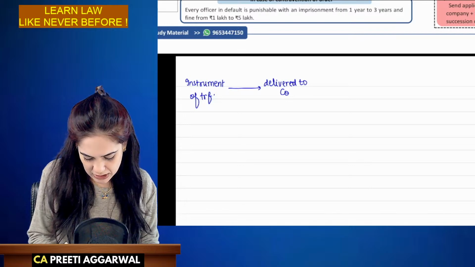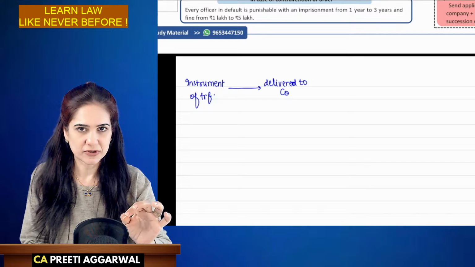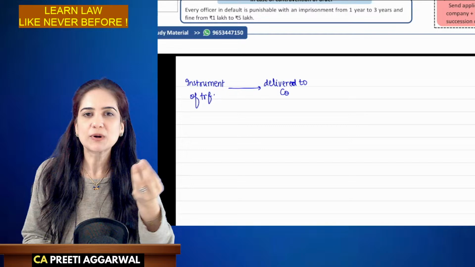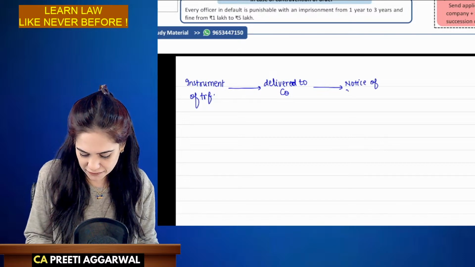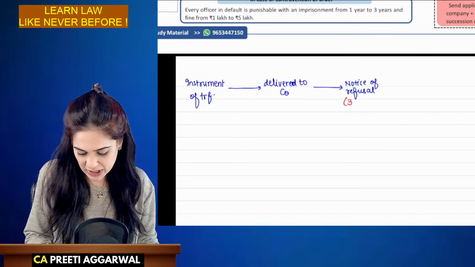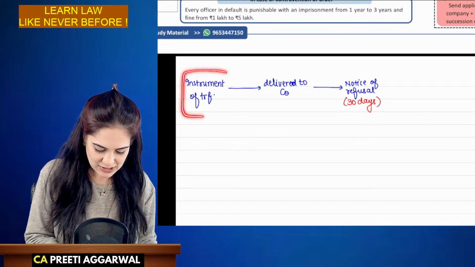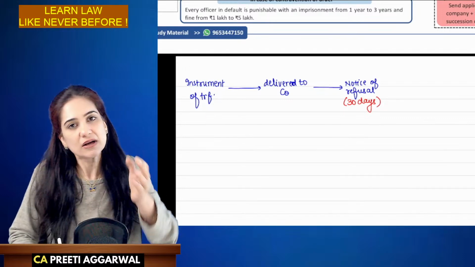See, company, if you want to refuse the transfer, at least inform the parties, give them a notice of refusal with reason why you are refusing their transfer. So we will give notice of refusal. This notice must be given within 30 days. So as soon as the instrument is delivered to the company, if the company is not transferring, give a notice within 30 days.